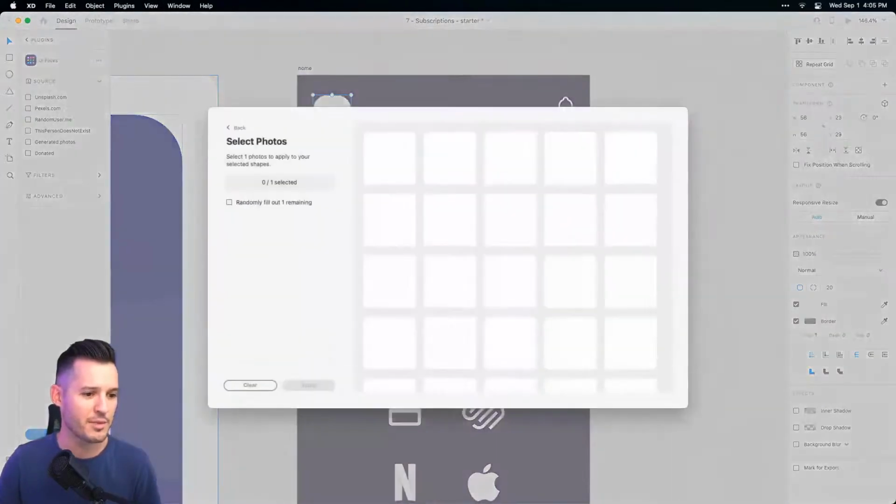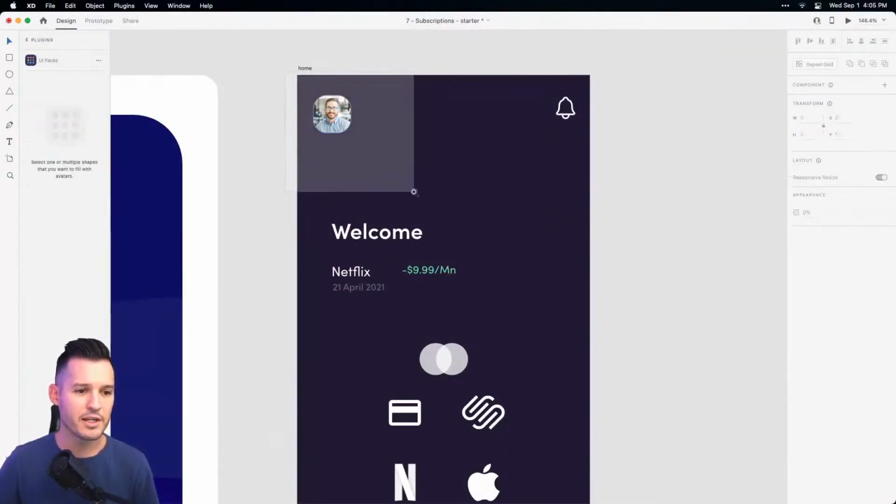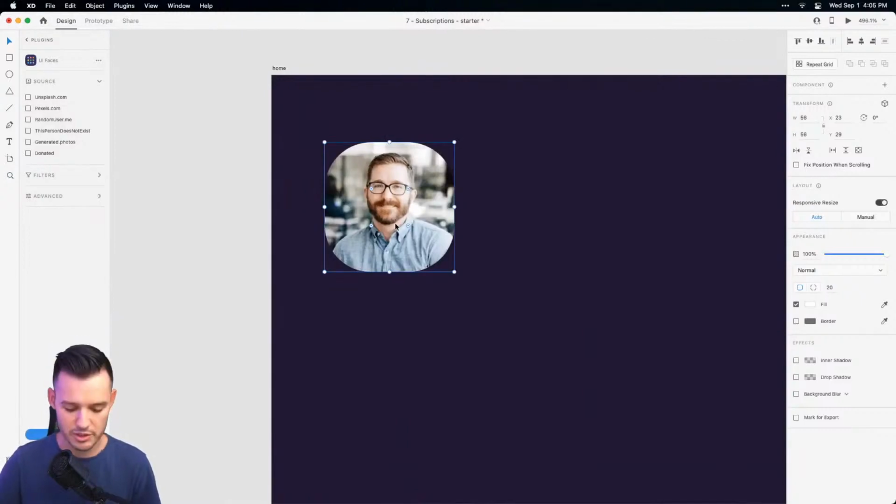So we're going to grab an image and just pop an image inside there. There we go. Fun, nice, bright image. I'm going to take the border off, and you know what I'm actually going to do?